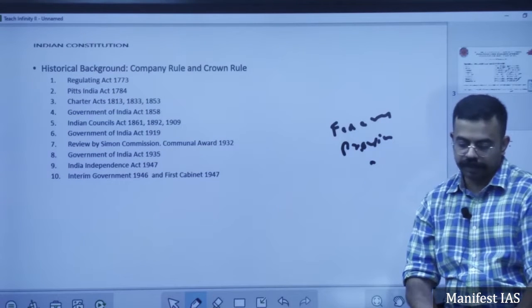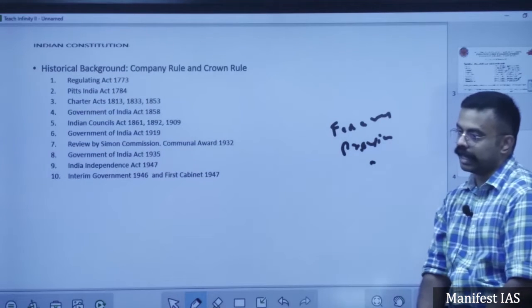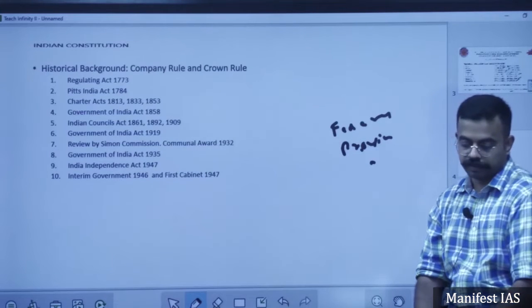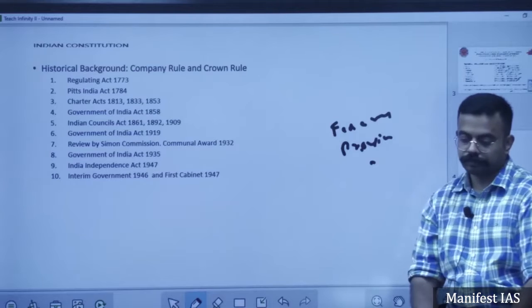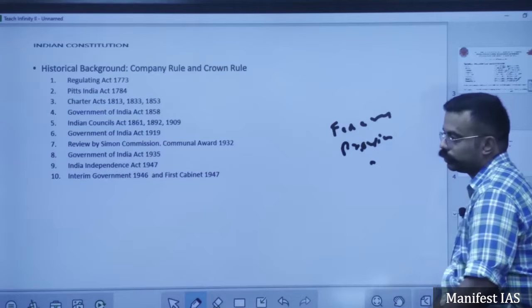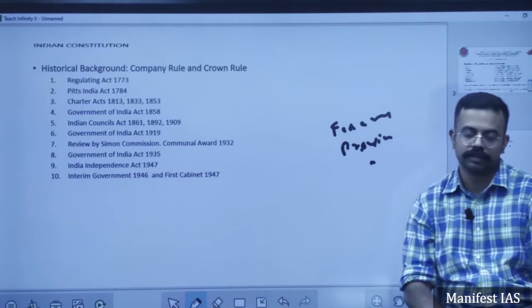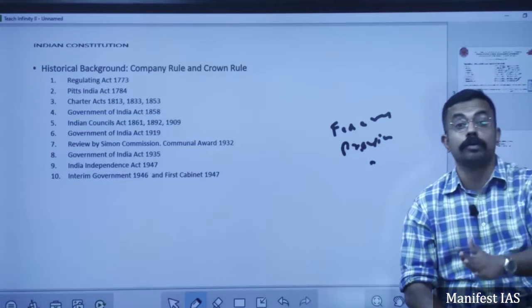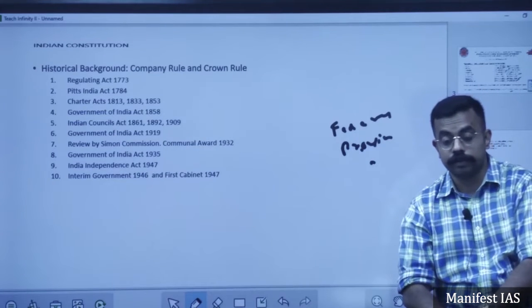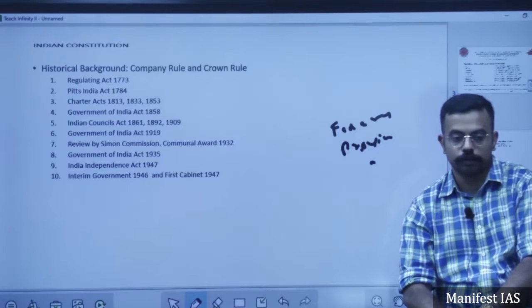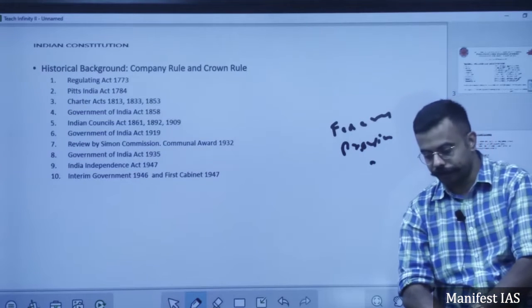Diarchy, which was established in the provinces, that is reserved subjects and transferred subjects, was abolished. However, it was introduced at the central level. Then bicameralism, that is upper house and lower house, which was there at the central level, was introduced in the state legislative assemblies of 11 provinces. Today, how many states have bicameralism? There are 6 states. What are they? Find it out.